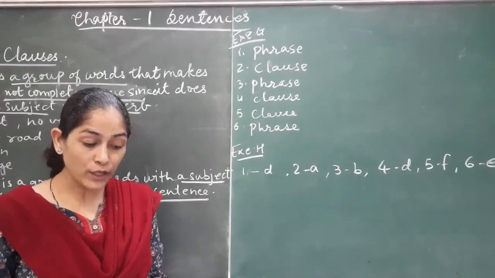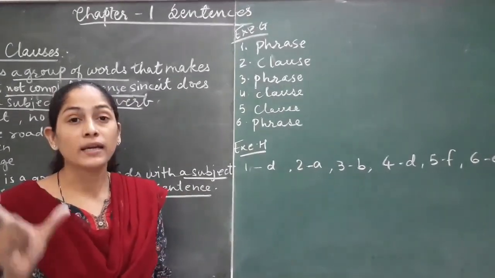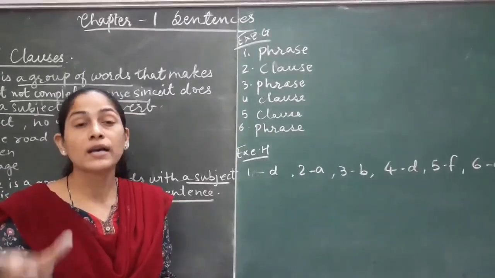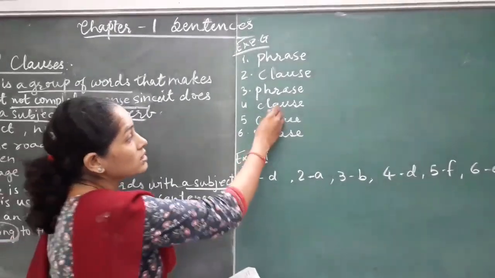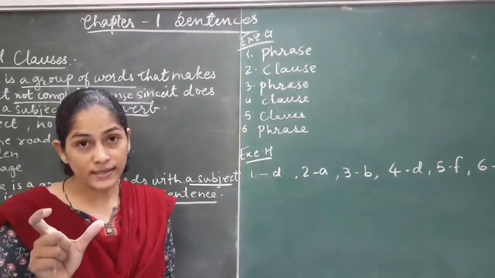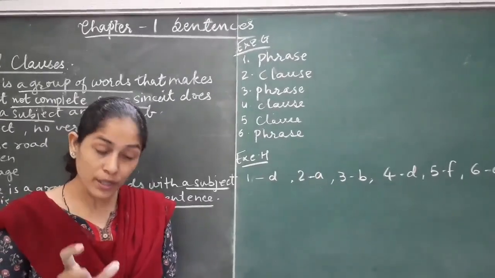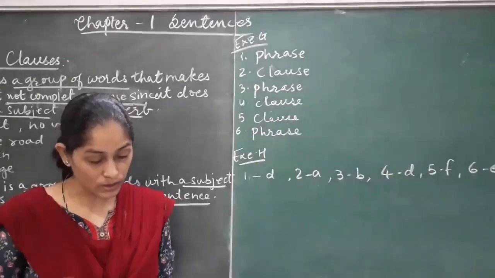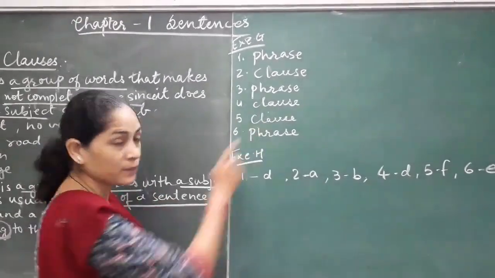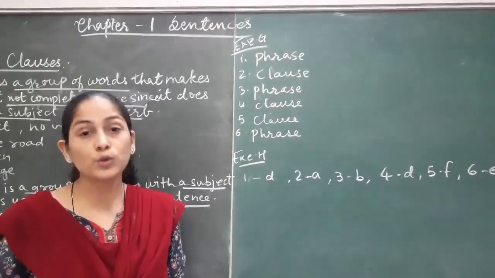Fourth one, in spite of ill health, she attended the party. She attended the party is a clause. She is a subject, attended is a verb. It is a group of words which gives you complete sense. So this is a clause. Fifth one, the child was excited. The child is subject, was excited is a verb. It is a part of sentence. So from here only we come to know that it is a clause. The child was excited to see the peacock dancing. Answer will be clause.